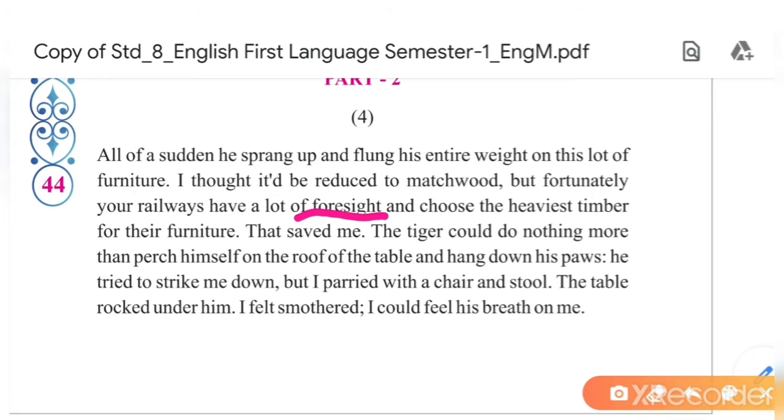Understood? Second one is grandfather once said that. Here what is the mistake? Once. Okay, so you will write the wrong word here, once, and here you will write the correct spelling, ONCE. Okay, so see the spelling, once and once.